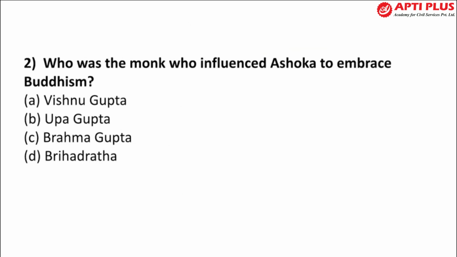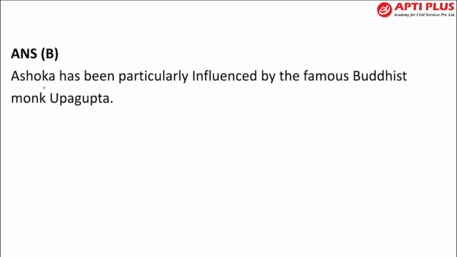Now moving on to the next question, question number 2. Who was the monk who influenced Ashoka to embrace Buddhism? Ashoka, the great ruler, changed his religion to Buddhism after the Kalinga War. The person responsible for his conversion was Upagupta. So B is the answer. Remember that Ashoka was particularly influenced by the famous Buddhist monk Upagupta.